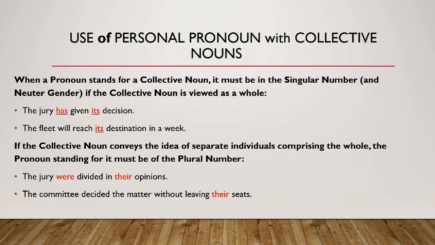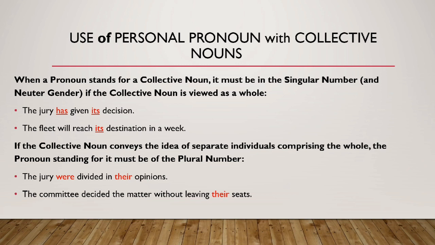For example, the jury has given its decision. So jury is a collective noun. I have highlighted has as a helping verb in red. This is a singular helping verb, and again its is used as a personal pronoun, and it is again used as a singular. The fleet will reach its destination in a week. Again, fleet is a collective noun and it is used as a singular in this sentence. That is the reason its is used as singular.